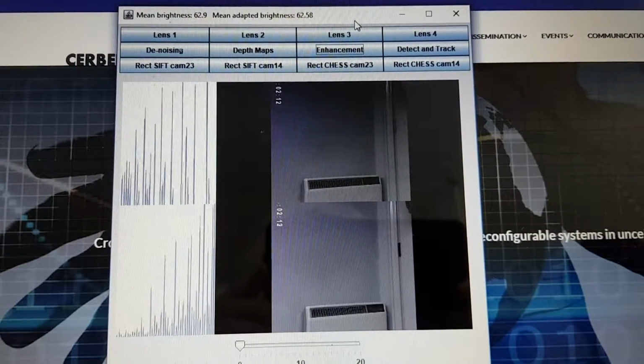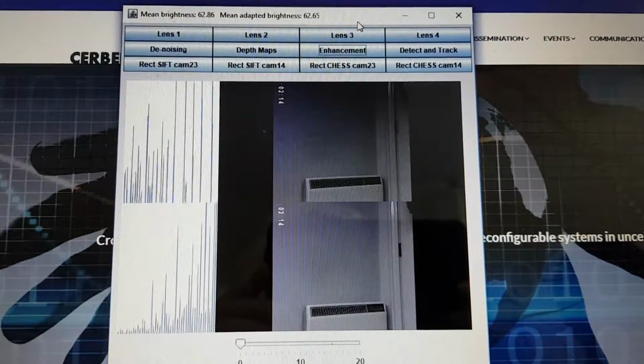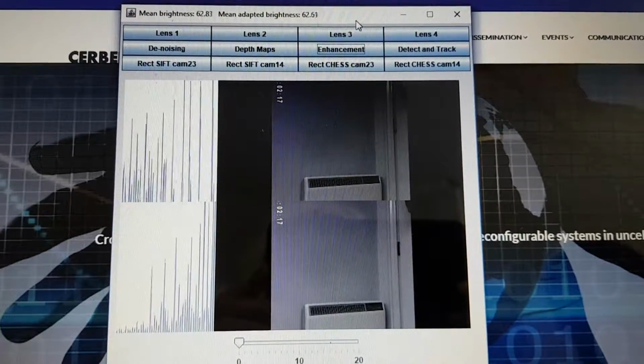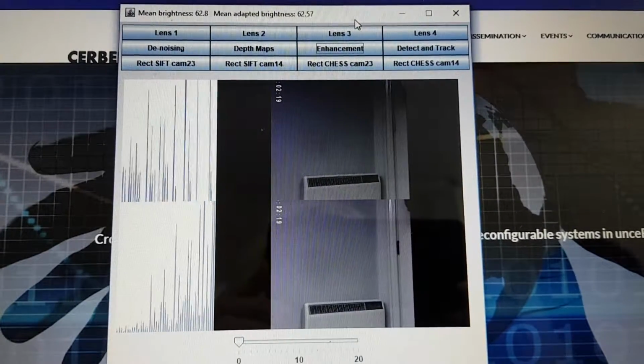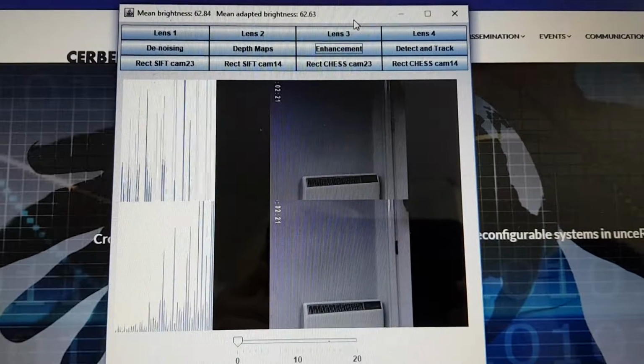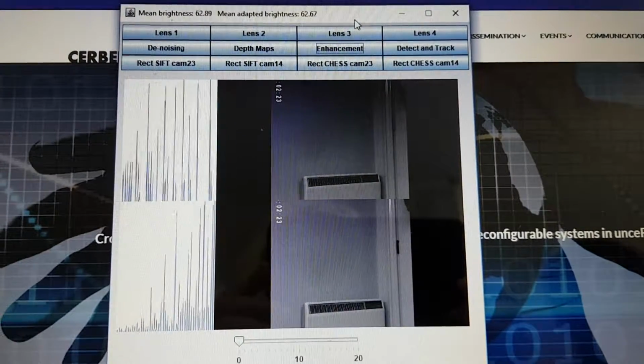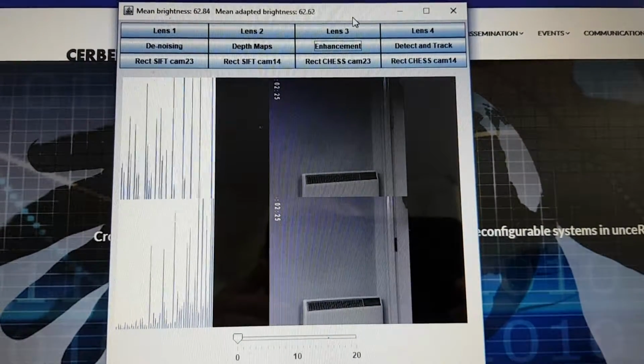As you can see, the enhanced image adapts its brightness to changing lighting conditions by compensating for the loss of light. We can also control the level of image enhancement with the sliding bar.